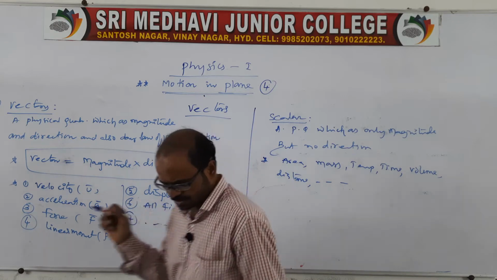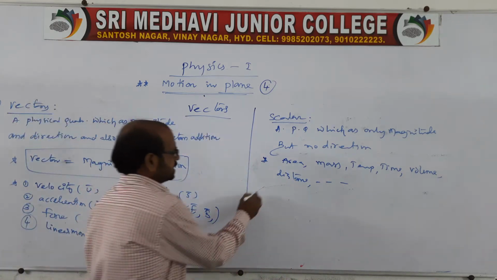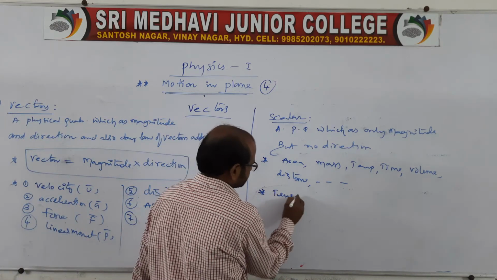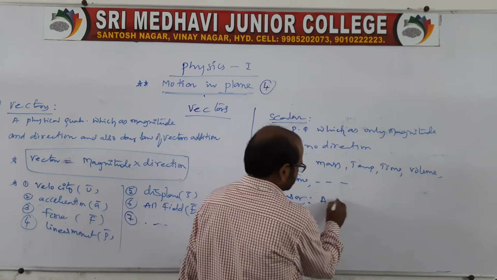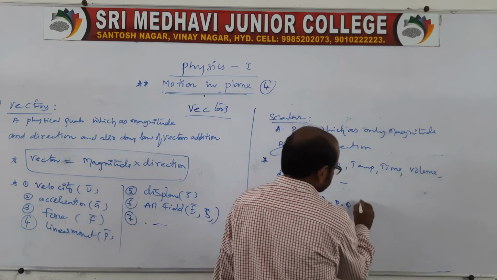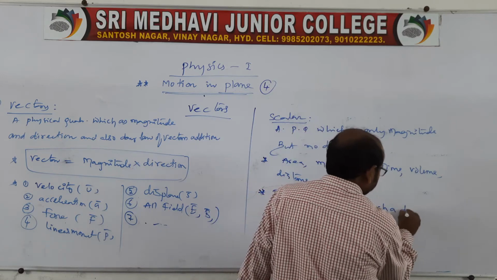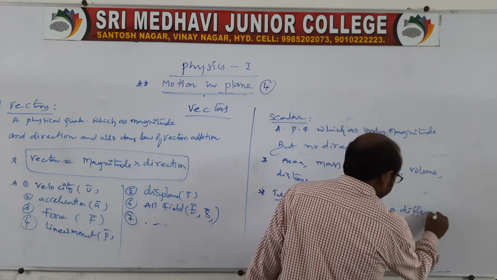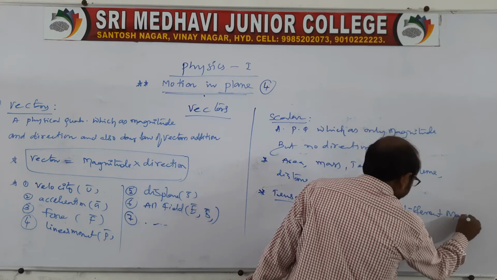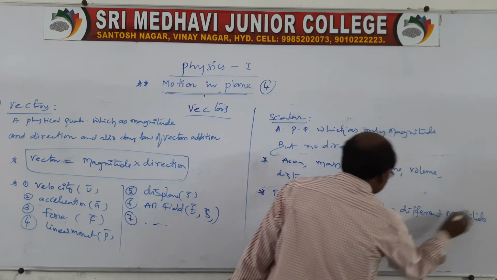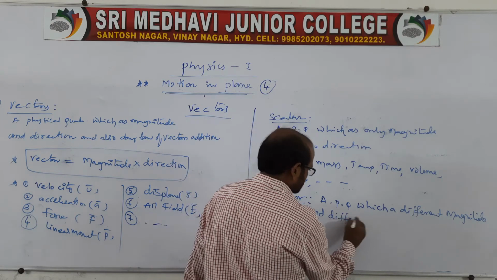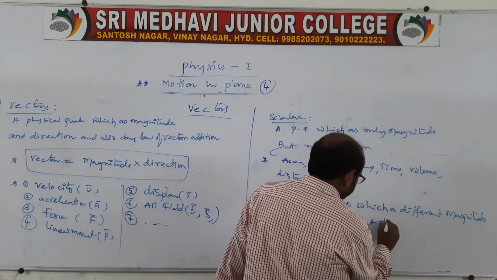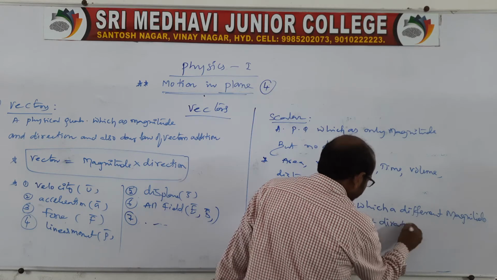Now coming to the next one, tensor. A tensor is a physical quantity which has different magnitude and different direction, so we can call it a tensor quantity.